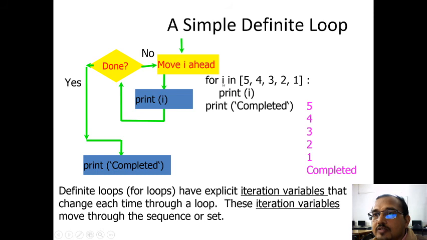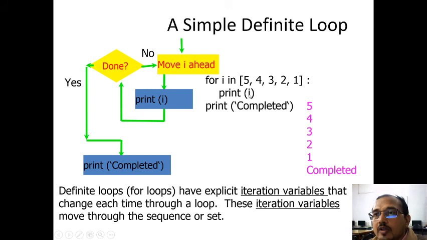Then it takes the next value, 4, and prints 4. Then the next value 3, print 3, then 2, print 2, then 1, print 1.